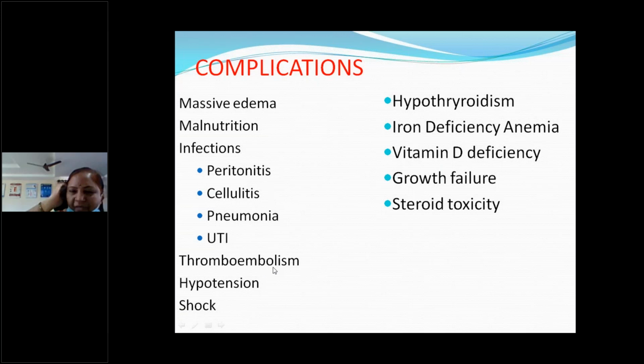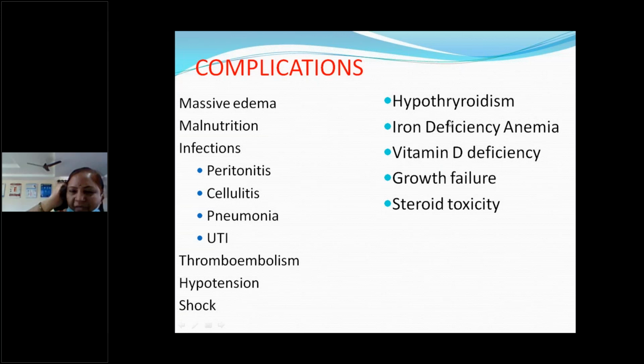Thromboembolism, because antithrombins, protein C, protein S are also proteins. So all those are also excreted in the urine. So they're more prone to thrombosis. That's why you should not go for deep vein puncturing, like femoral vein puncture, in a nephrotic syndrome child. This may lead to thromboembolic manifestations. Hypovolemia leads to hypotension and shock.